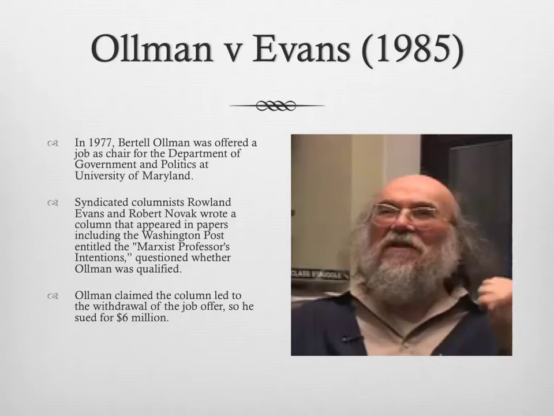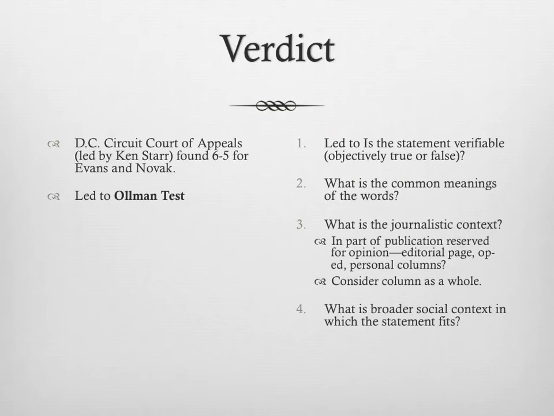But basically, at the time here in 1977, he and Evans wrote a column that appeared in the Washington Post and other papers that questioned a Marxist professor's intentions, and quoted whether Ollman was qualified to get this position. Now, Ollman claimed that the column ultimately led to that opportunity being withdrawn for him, and he sued for $6 million.